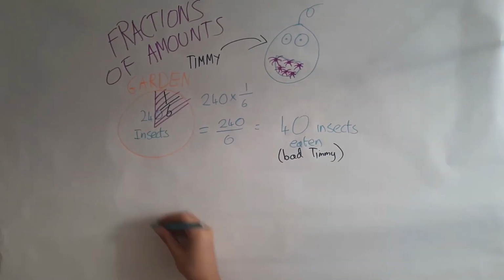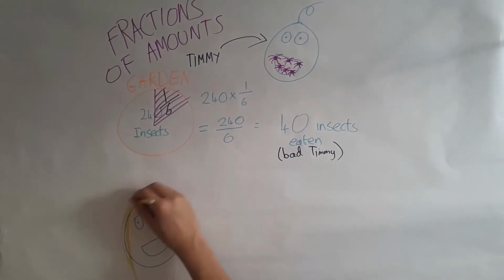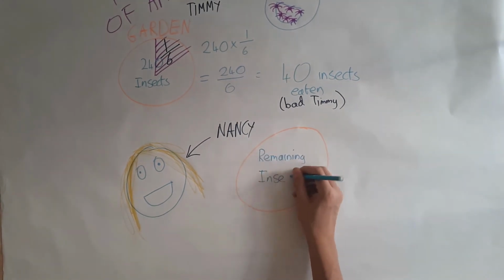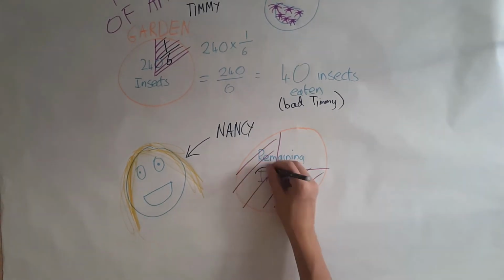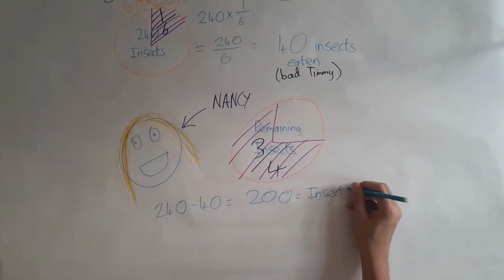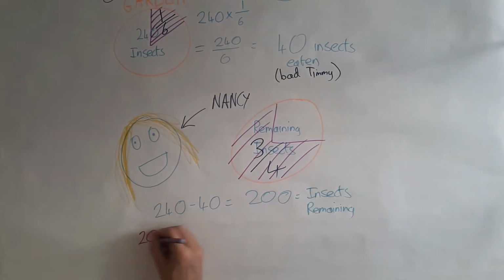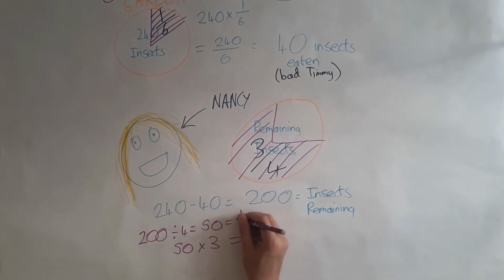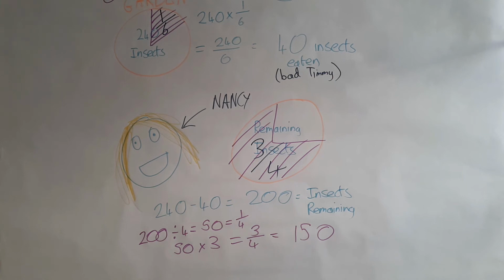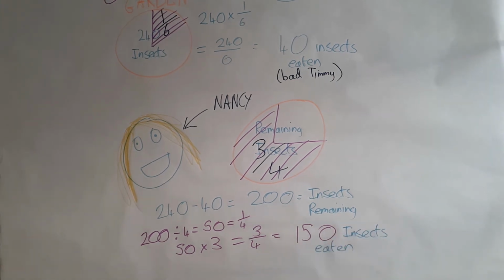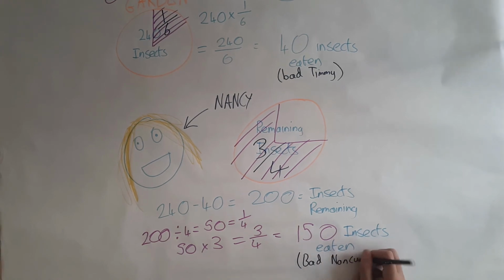This question could get a little harder though, by saying something like, if Nancy then eats 3/4 of the remaining insects, how many does she eat? To do this, first we find how many insects are left after Timmy's ravaged through the garden, by doing 240 minus 40, leaving us with 200. We then find 3/4 of 200. It should be fairly simple to see that 1/4 of 200 is 50, and times this by 3 to get a final answer of 150.